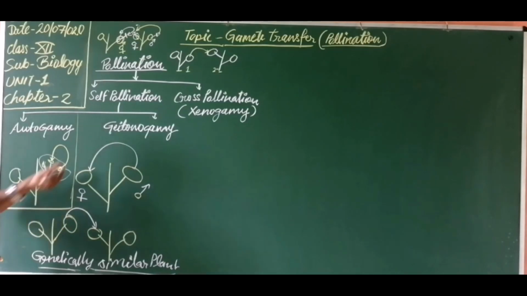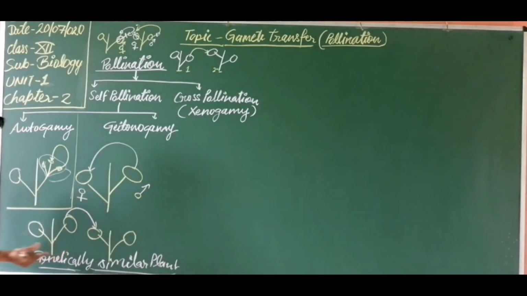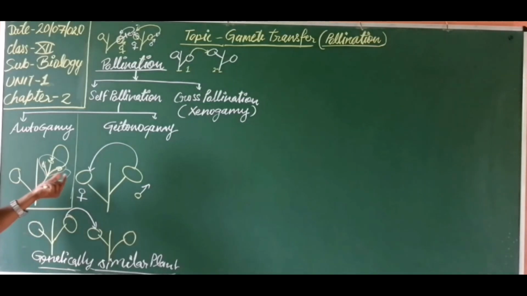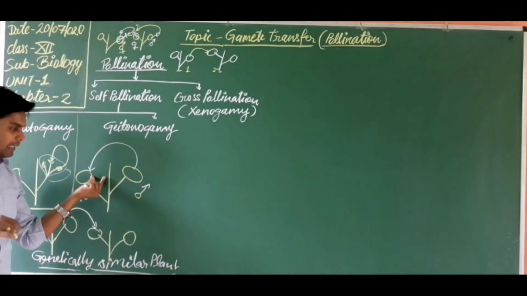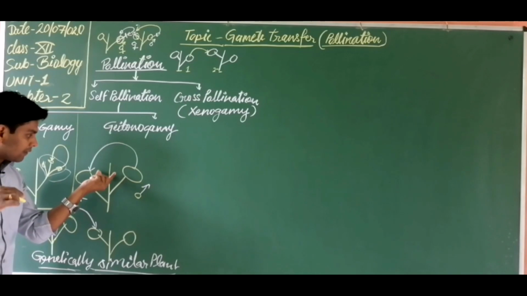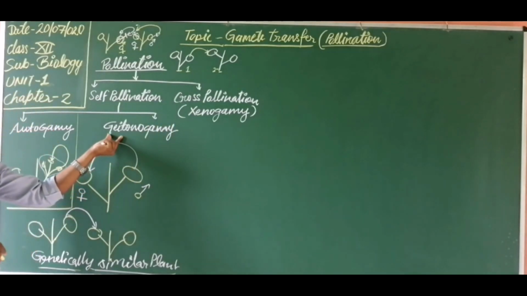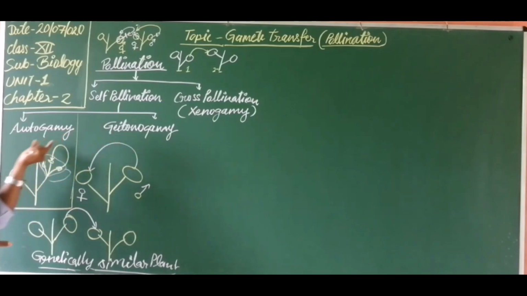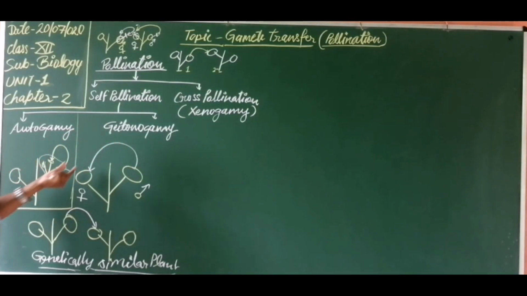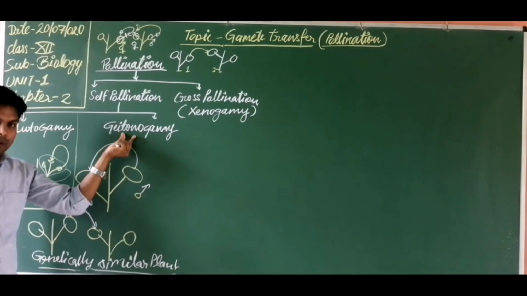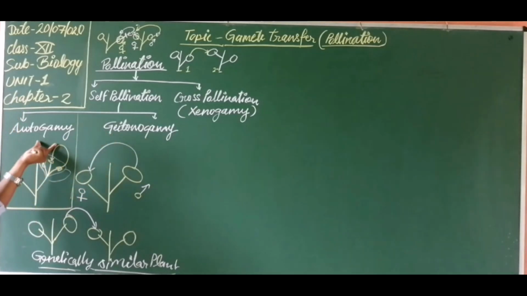Geitonogamy is just like cross pollination in its functioning or physical process, but genetically it is like autogamy, because after this pollination seeds form just as they would in a genetically similar plant, or a single plant.